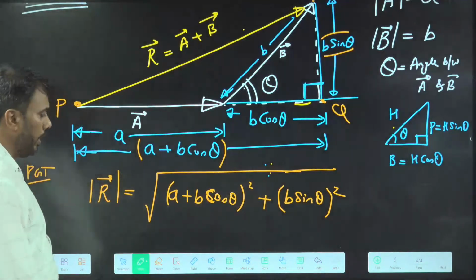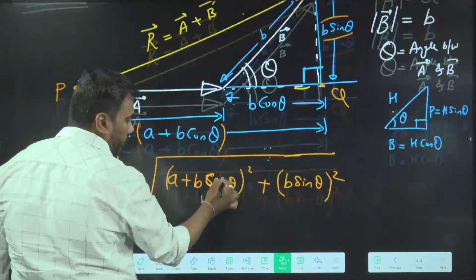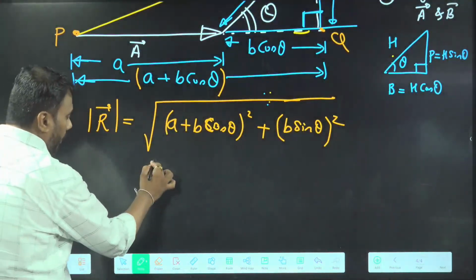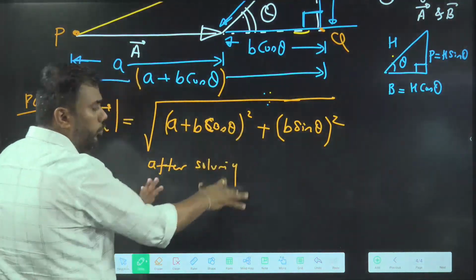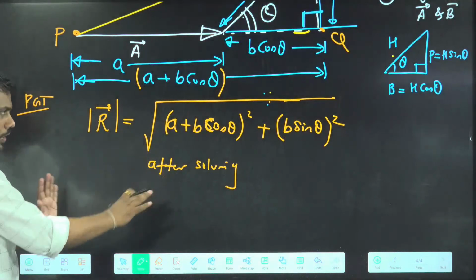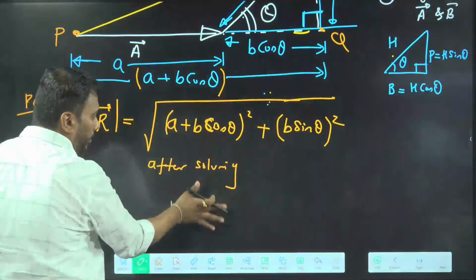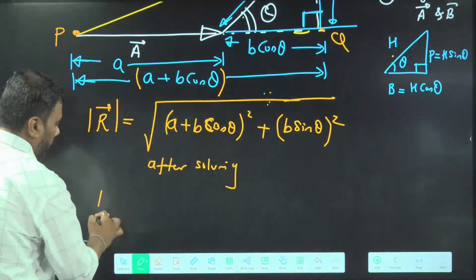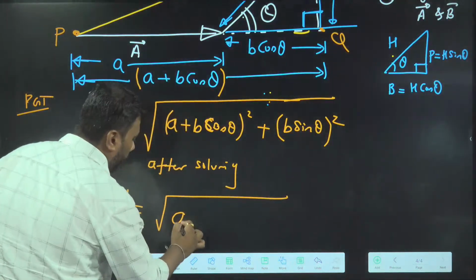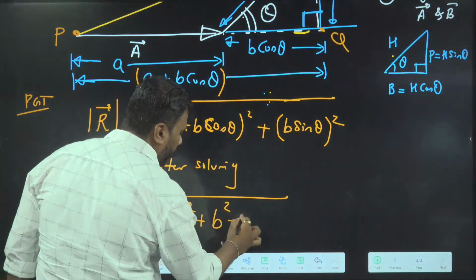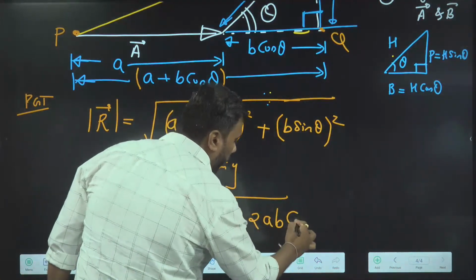If I solve this a little bit, I'm not showing you the steps. You can do the steps on your own. I will write down the final formula. The final formula will become root over a square plus b square plus 2ab cos theta.